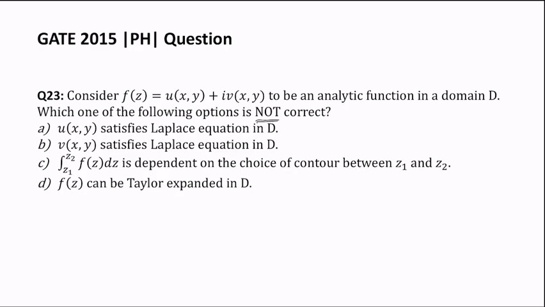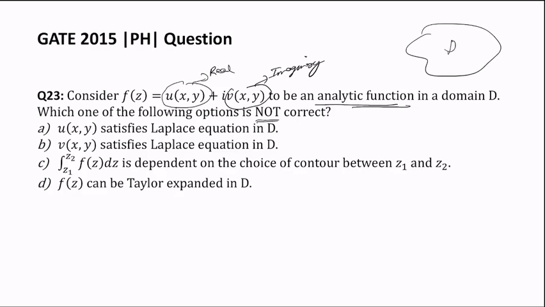So this is some complex function, and u of x y is the real part of that complex function and v of x y is the imaginary part of that complex function. Given the function is analytic in some domain D, f of z is analytic. It means that there are no singularities associated with this function f of z within this domain. Therefore, the real part of the function u x y